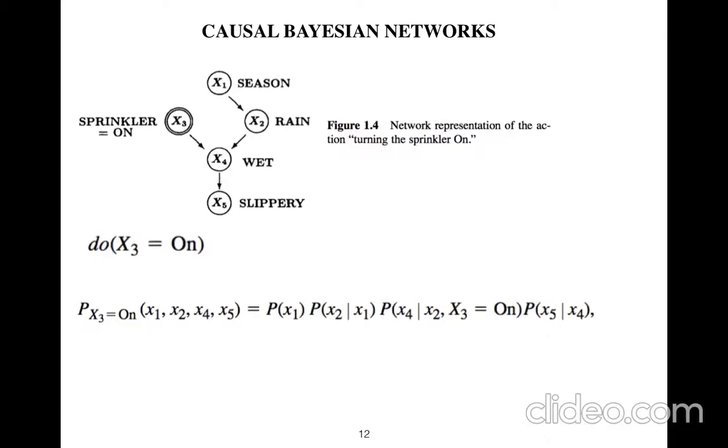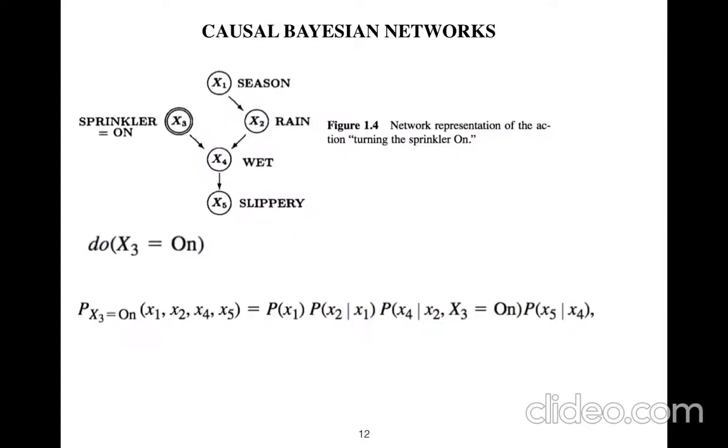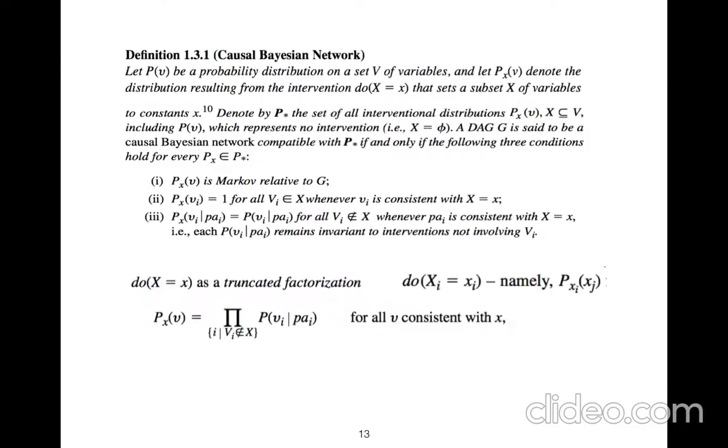We want to know the effect of that intervention on x3 on the outcome. So we have a new distribution. We had a joint distribution just before doing that, and we have a new distribution just after doing the intervention. And in the next lecture, I will show you how easily they're related